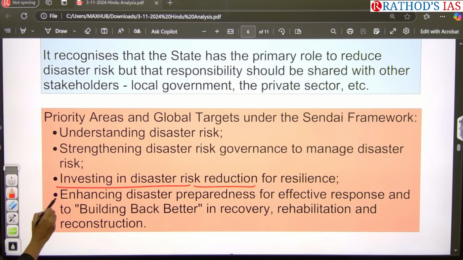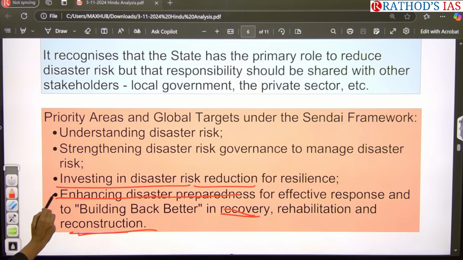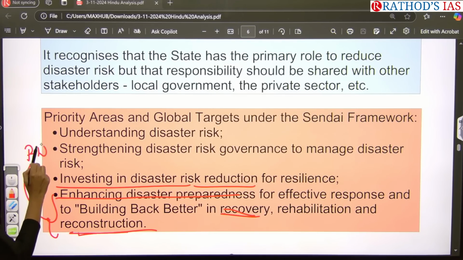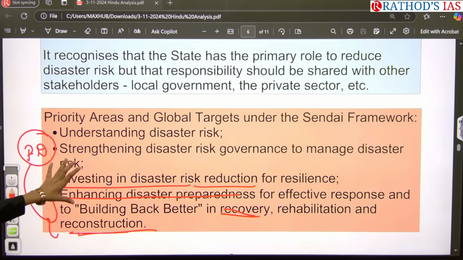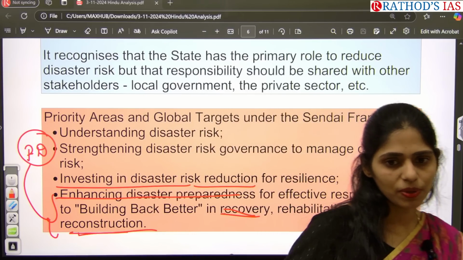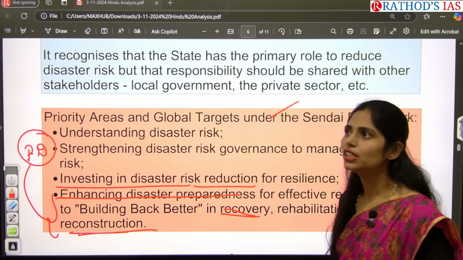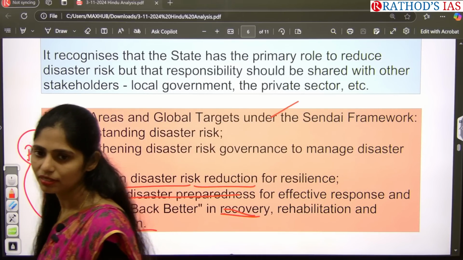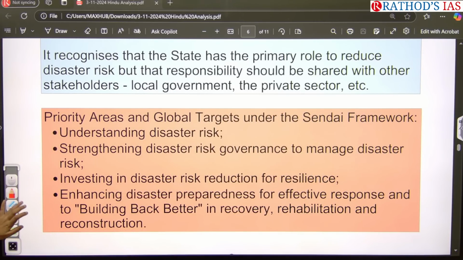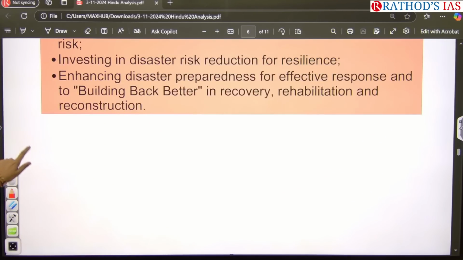And next, we have to enhance our preparedness for effective response. And we are focusing especially on recovery, rehabilitation, as well as reconstruction. So they come under the post-disaster steps in your disaster management cycle. All these are the four important priority areas under the Sendai framework. So you may get a 10 marker question on the Sendai framework. They will ask you, simply write a note on the Sendai framework. You have to write all these points, and there is even a high chance of getting a prelims question on this also.